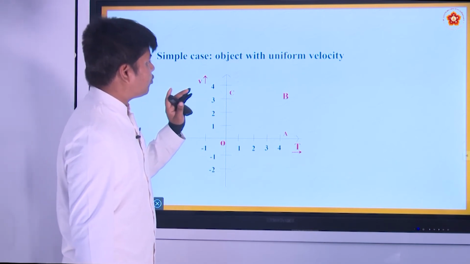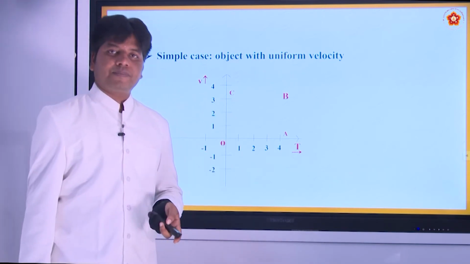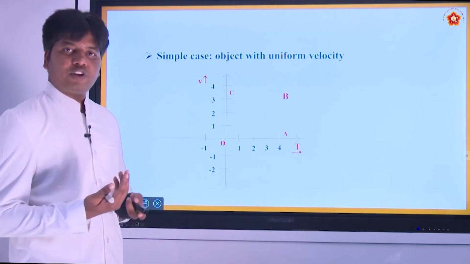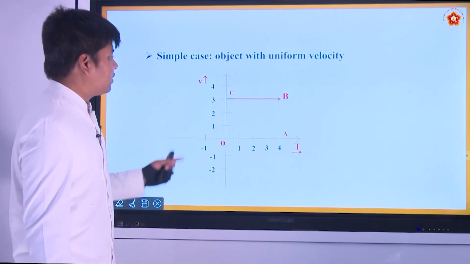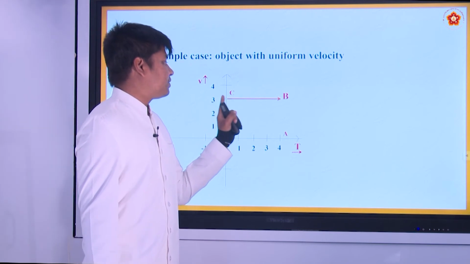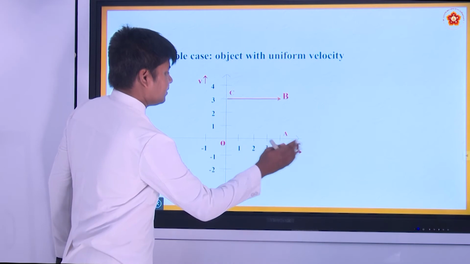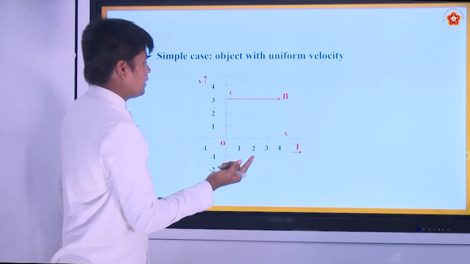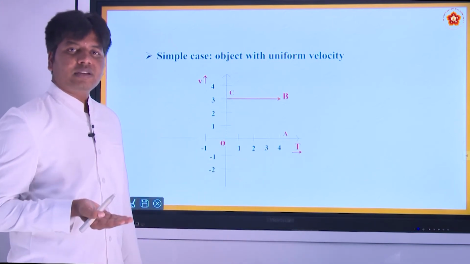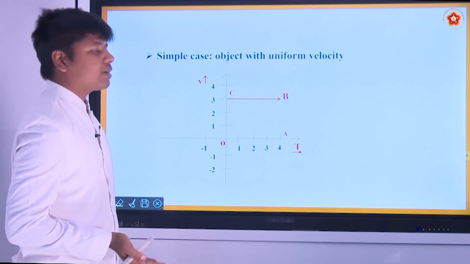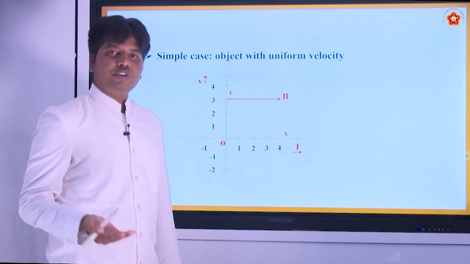How will be the motion of the object with uniform velocity? Will it change with time? The velocity does not change with time, right? So it will be somewhat like this. From C to B it is moving with a constant velocity. As the time is increasing, it is moving with 3 meter per second. It is neither increasing nor decreasing. That means it is under uniform velocity.